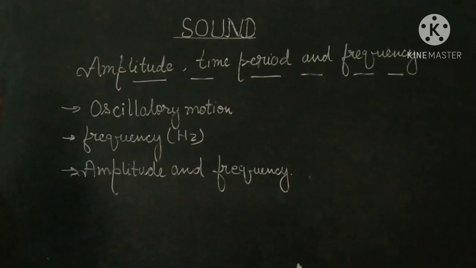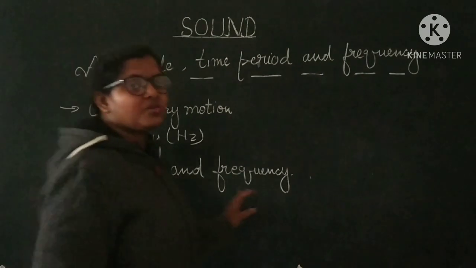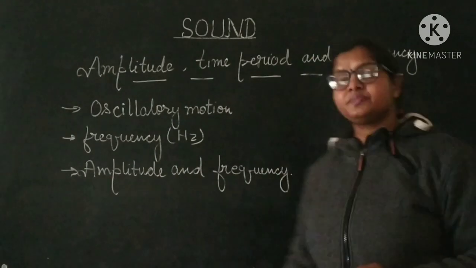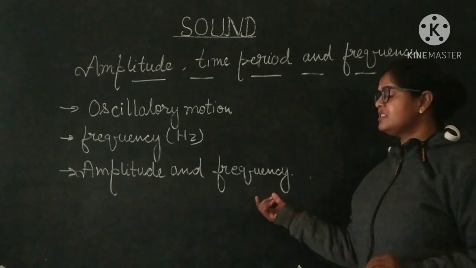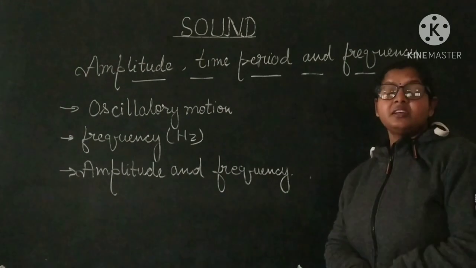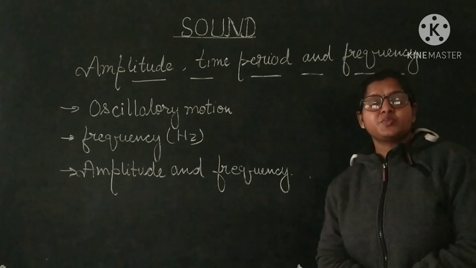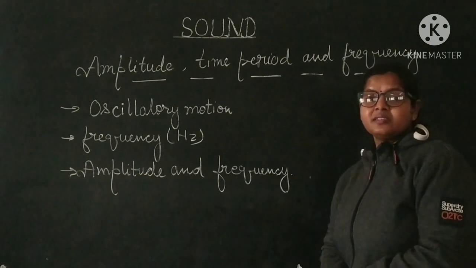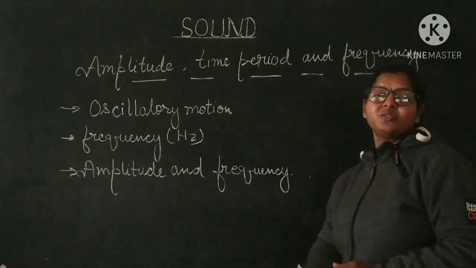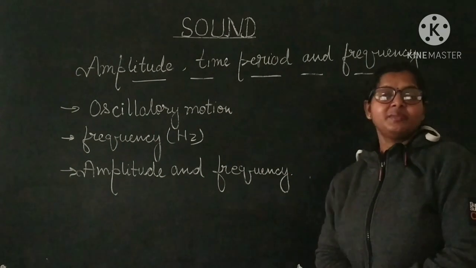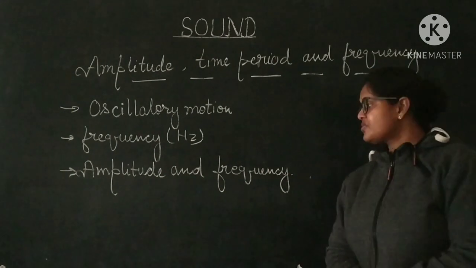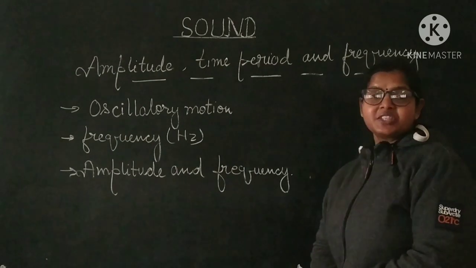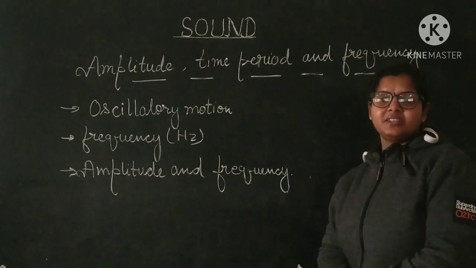Third one is amplitude and frequency. Students, these are the two qualities which are responsible for creating difference between two sounds. These are the two basic qualities on which sound can be differentiated. First one is amplitude. Now the question is, what is amplitude?